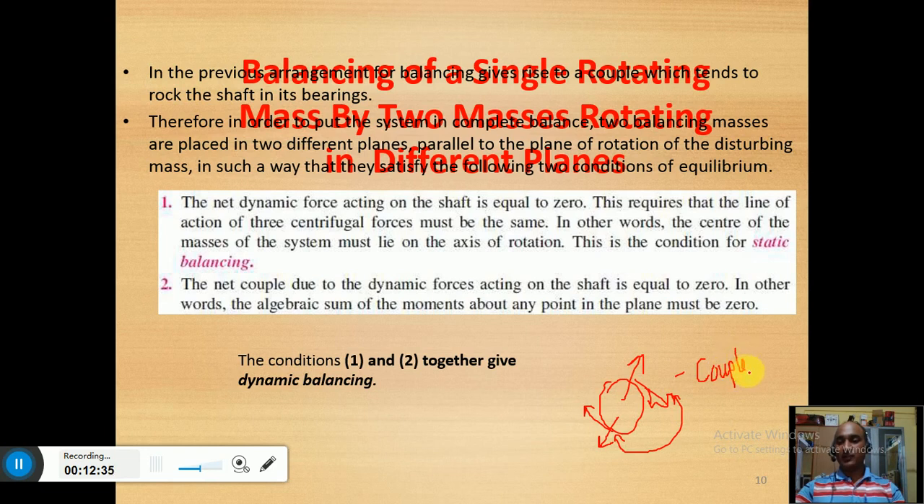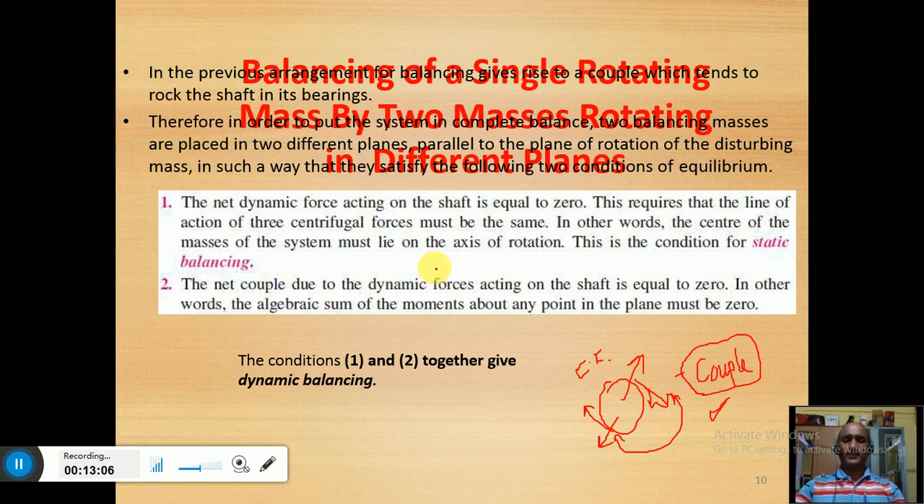Again, this couple would remain unbalanced in the system, and this couple is very dangerous. So therefore we have to balance the couple also. That's why we need to go for balancing of a single mass by two masses rotating in different planes, so that not only the centrifugal force but also this couple would be balanced. Okay, so how to do that?